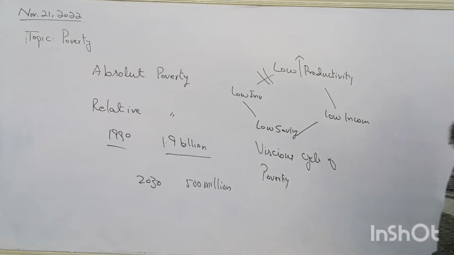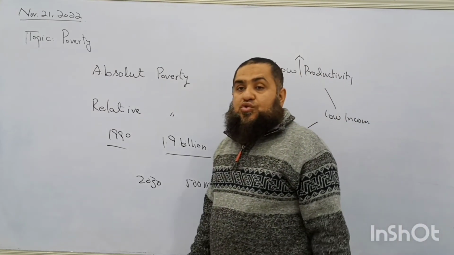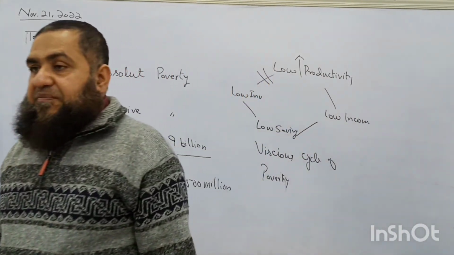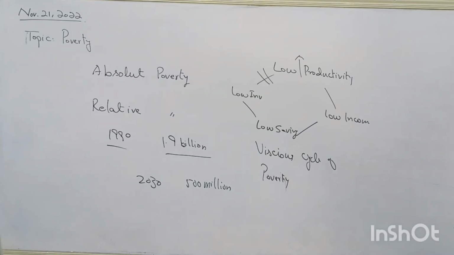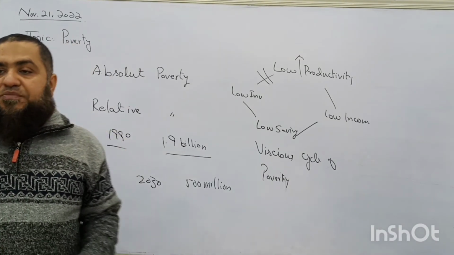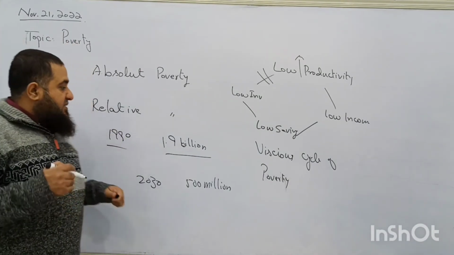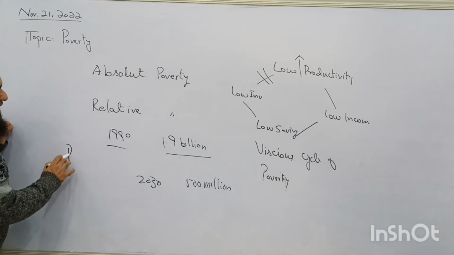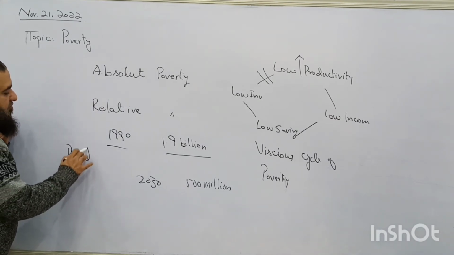Okay. So what tools can the government take in order to reduce poverty? What policies are there? There are two policies. Please listen. One is called the government providing benefits.